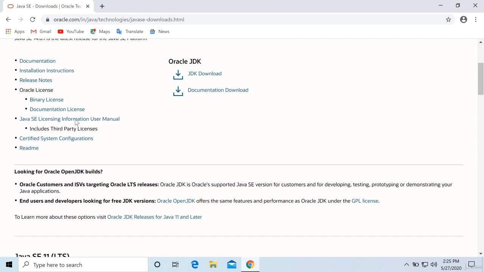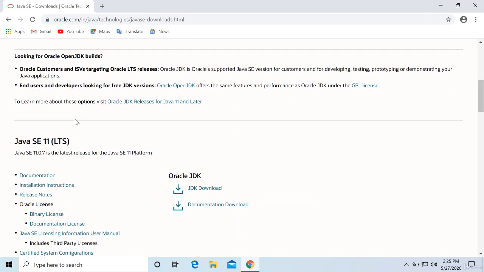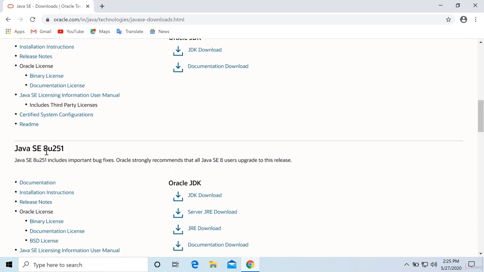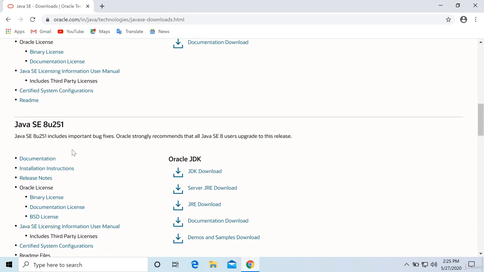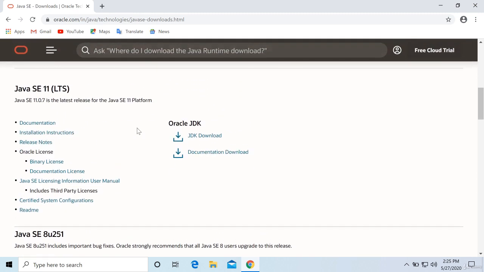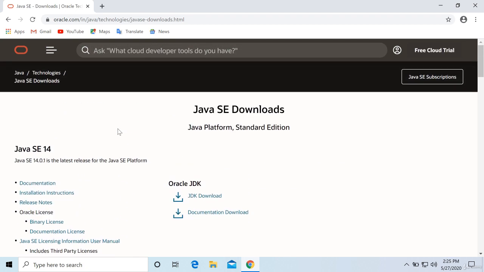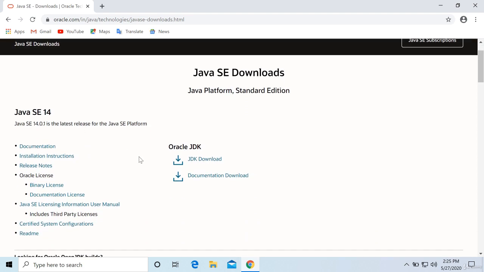Before version 14, there was version 11, like 13 is not available here, you can see. And before that, 8 is there, right? So the famous version is 8. After that, 9 was also famous, and 10 also came, but the more stabilized one is 11. So 11 is available, and then 14 is available. The latest version is 14.